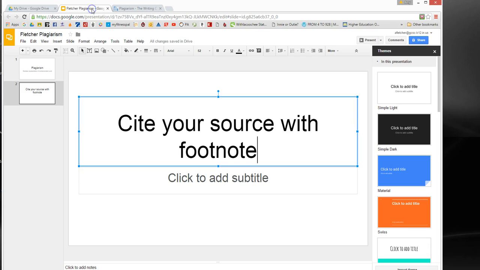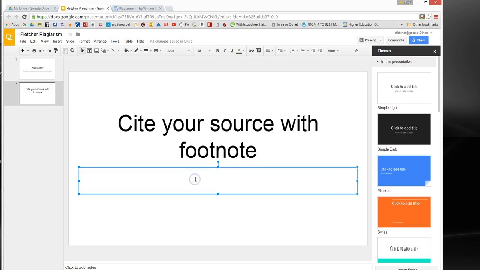And then we're going to go back, click down here where it says click to add subtitle, click right there, and then paste it. You know how to do this. Control-V. And there we have the information. Uh-oh. We copied it and stole it from the University of North Carolina. We actually just committed plagiarism because we copied and pasted this and we didn't give them credit.